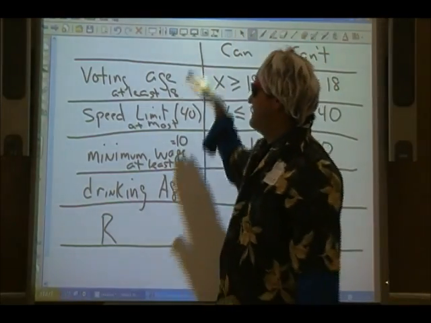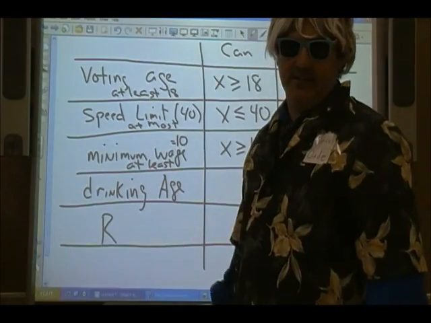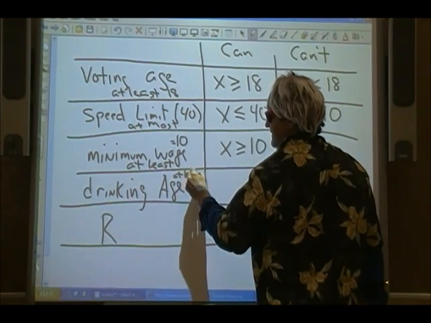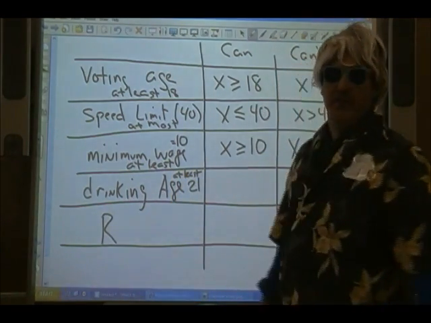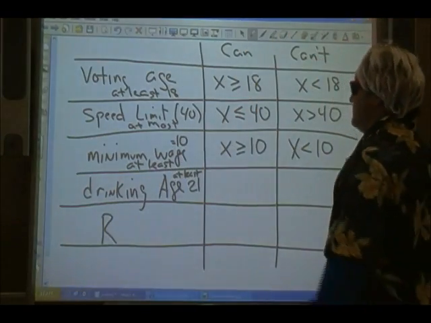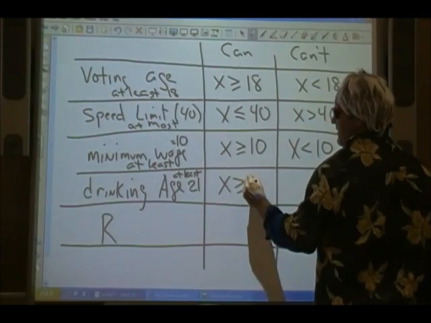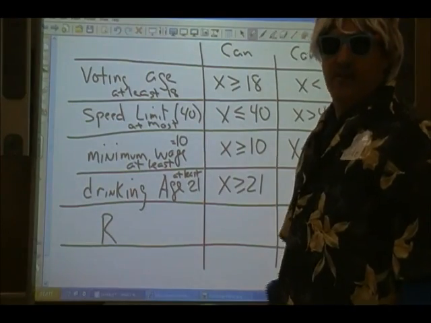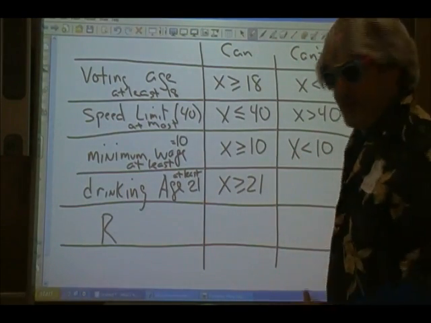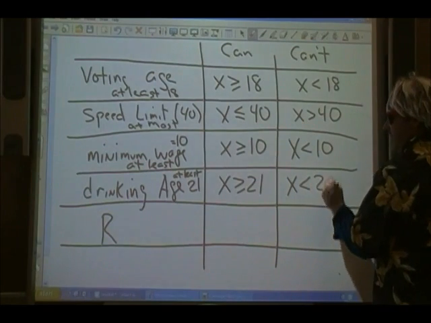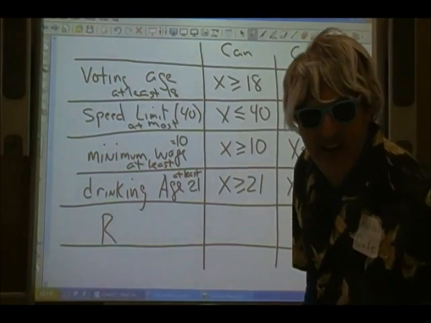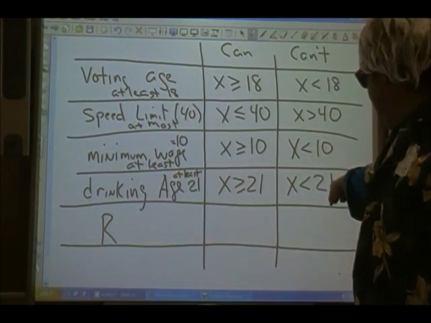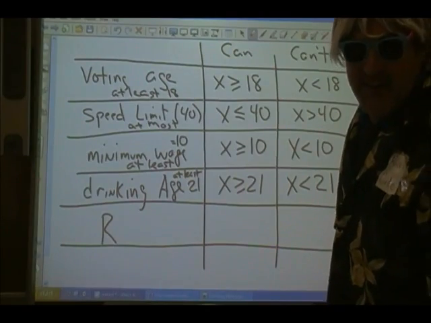Drinking age is the exact same thing as voting age. And right now, you have to be at least 21 years old. At least 21. So, just like this, it's going to be greater than or equal to 21. At least. But now, who is not allowed to drink? And when we're talking drink, I'm not talking fruit juice. You have to be less than 21. Anybody less than 21 is also breaking the law.